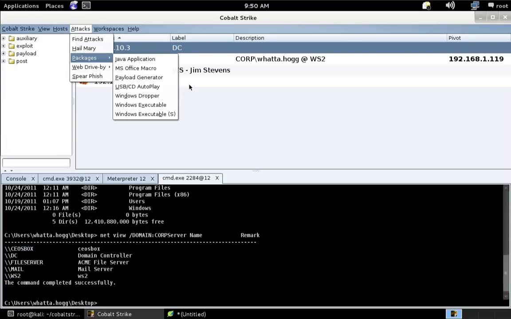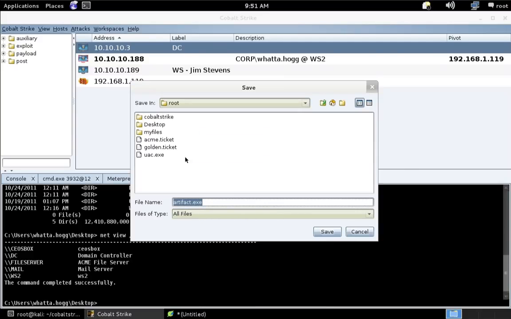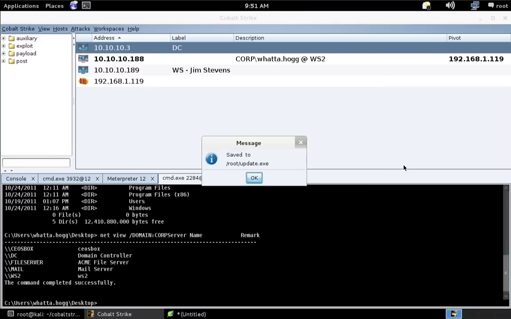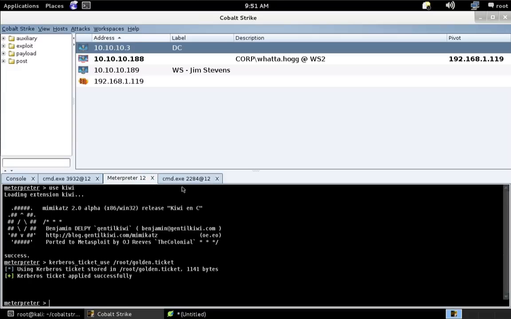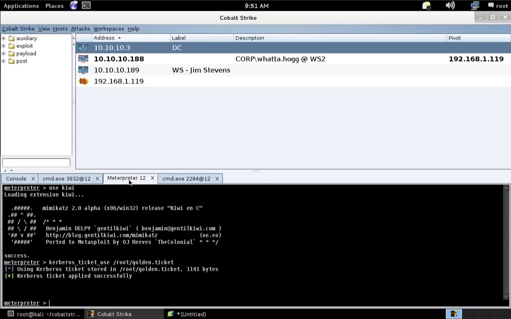Let's go to attacks, packages, Windows executable. And let's go ahead and create a Windows service executable for our interpreter listener. Go ahead and hit generate. And I'm going to call this update.exe. Now to upload that to a host, let's go ahead and upload it to, I don't know, let's go ahead and take the mail server.